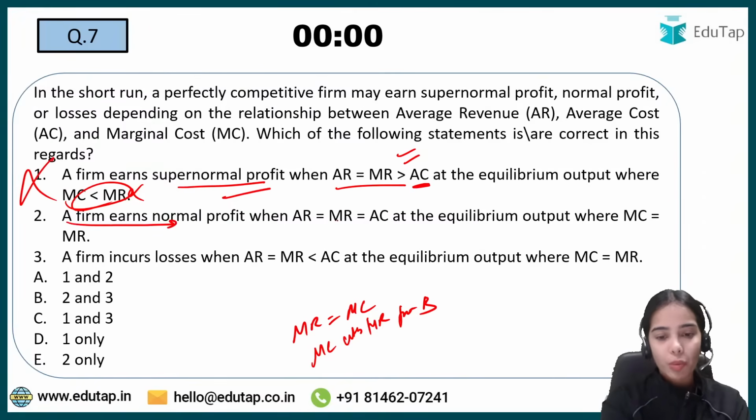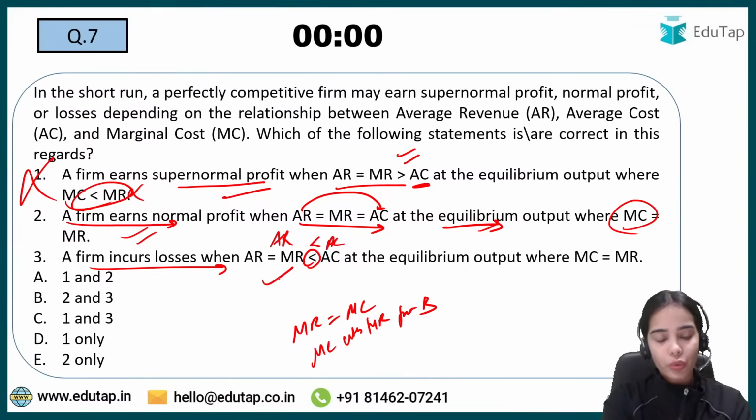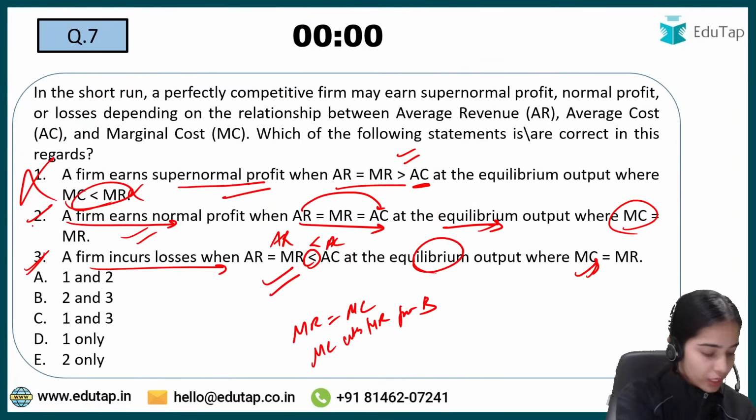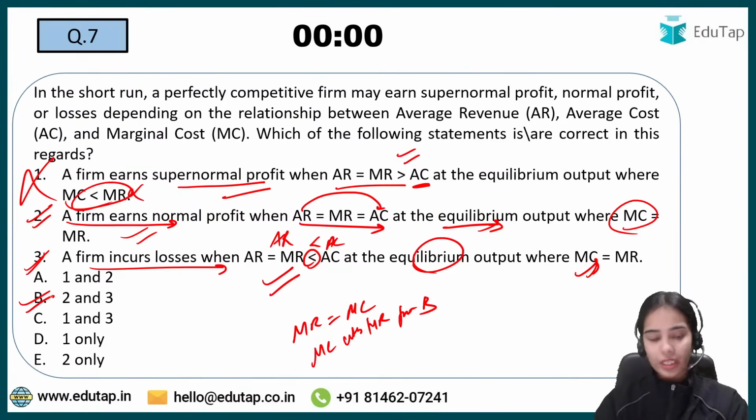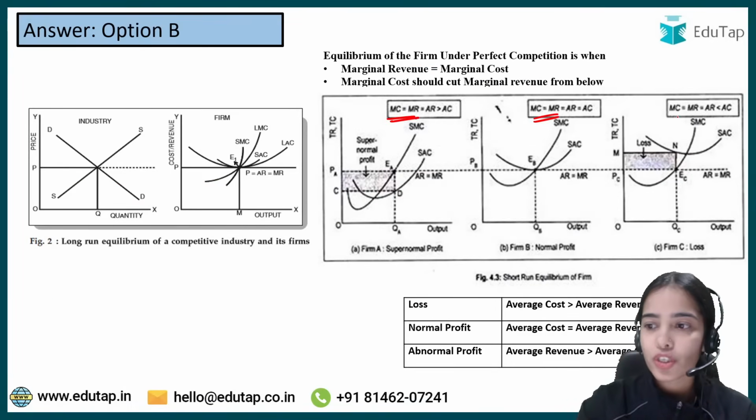A firm earns normal profit when the average revenue is equal to average cost and at the equilibrium point where the MC is equal to MR. So this is correct. A firm incurs losses when the average revenue is less than average cost. So correct. And MC at the equilibrium, MC is equal to MR. This is also correct. So here the right answer is B, that is 2 and 3. Very good. So basically, at all the places, MC should be equal to MR.